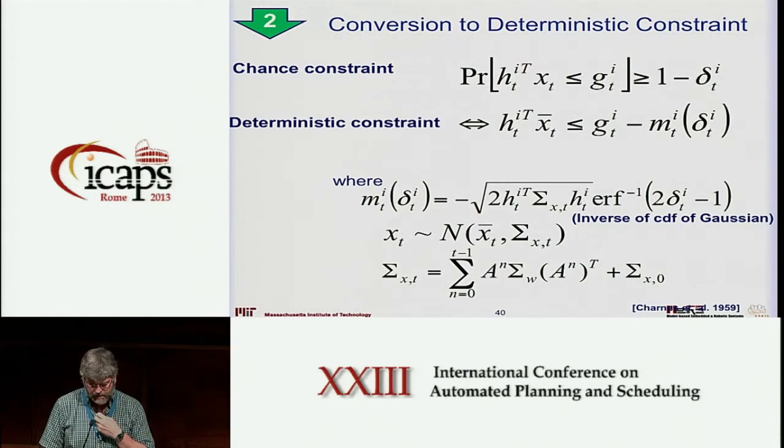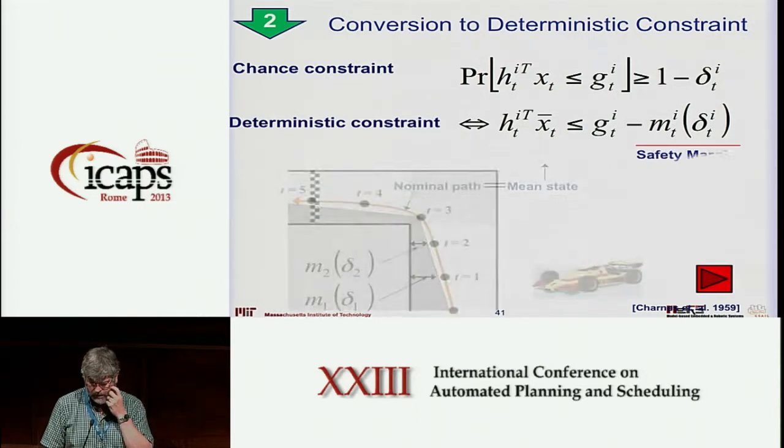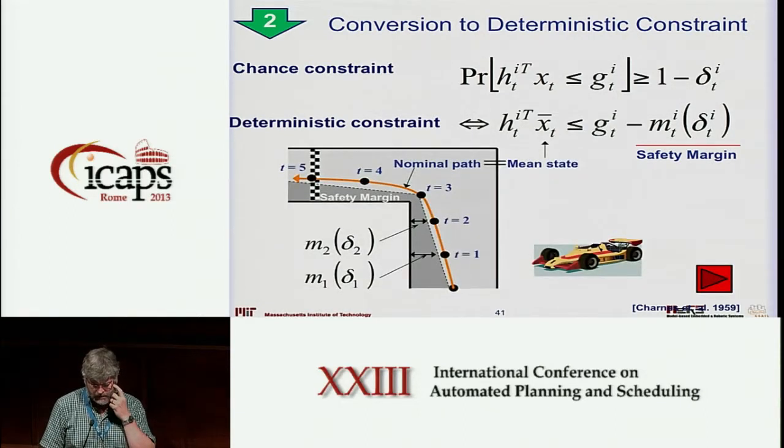The m of delta just happens to be a bit of a messy equation, the inverse of the CDF of the Gaussian, but we'll deal with that in a moment. In terms of interpretation, the m of delta is basically our safety margin, and we replace the stochastic variable x with the mean variable of x, so our optimization problem is designing the deterministic trajectory.